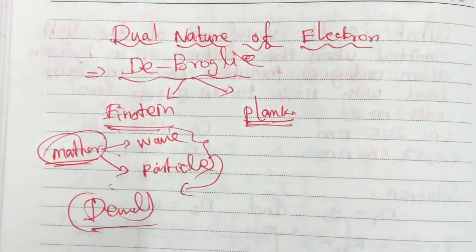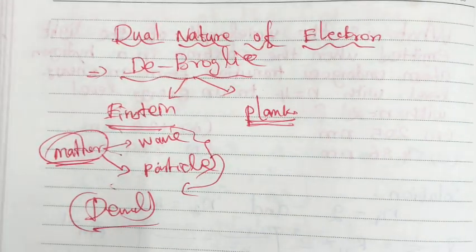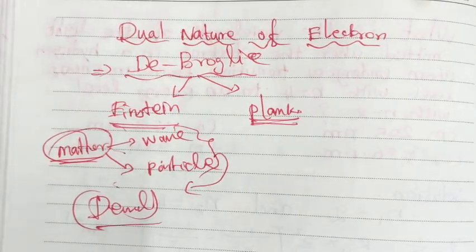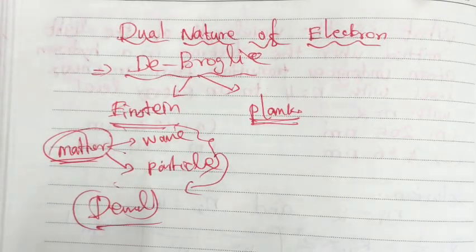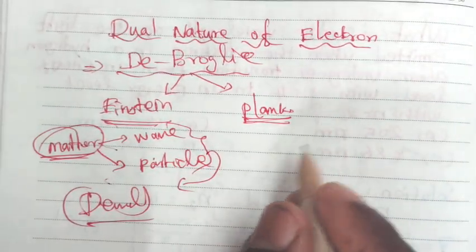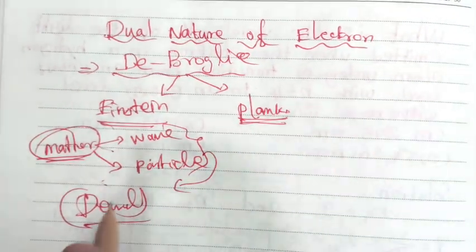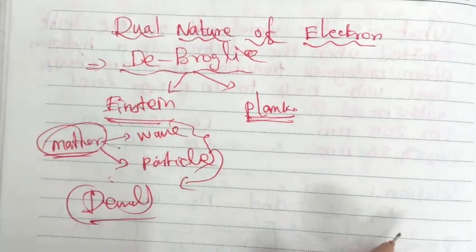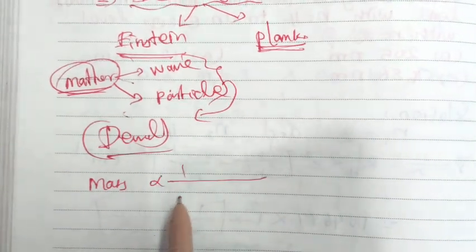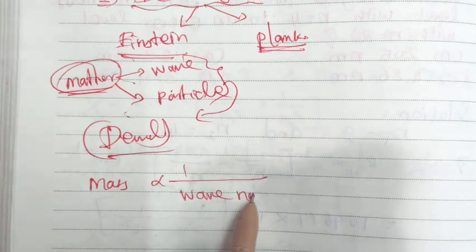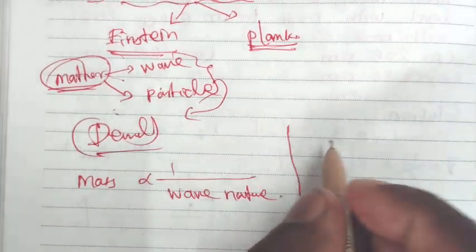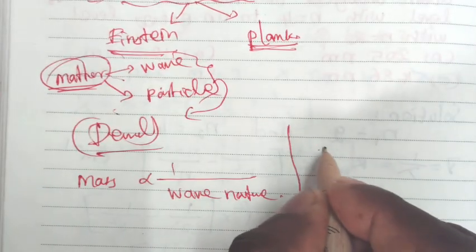Whenever matter behaves as a particle as well as a wave, then according to the wave mechanical theory of matter, electrons, protons, even atoms, when in motion, possess wave properties. In general, the wave nature is inversely proportional to mass.